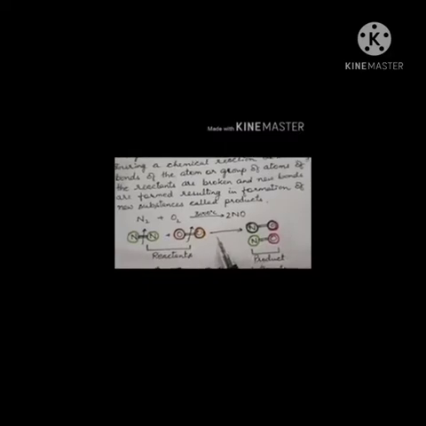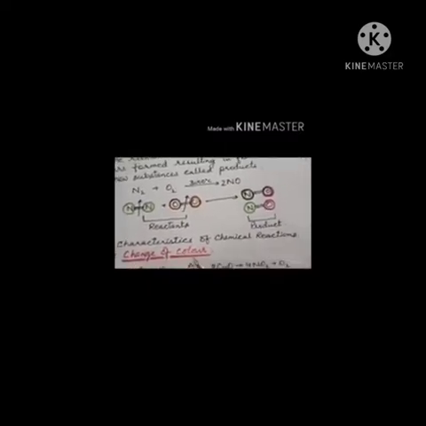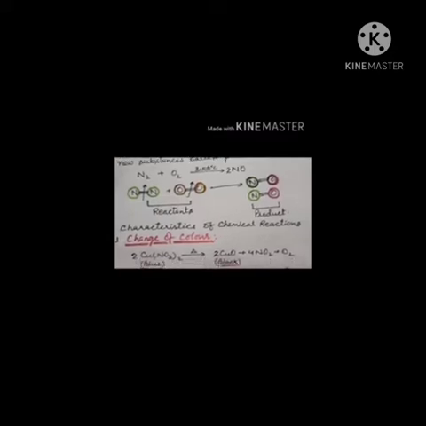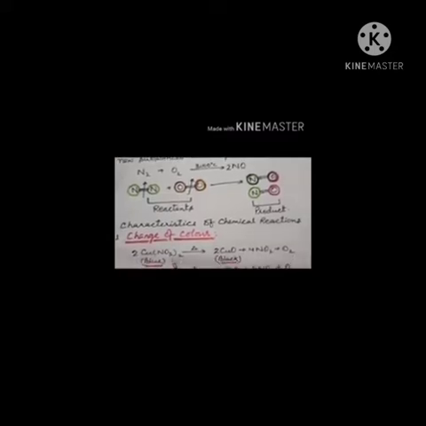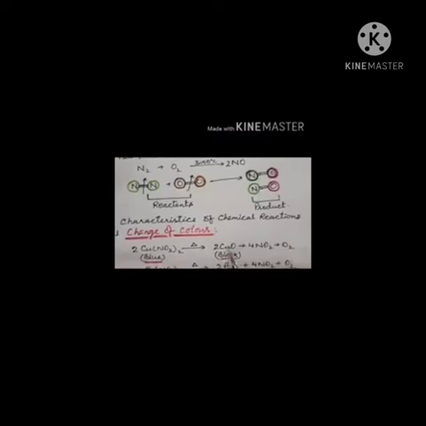Right? Now next is the characteristics of chemical reactions. There are many reactions in which there is a change in color, and because of that change in color you can easily identify the reaction. For example, when copper nitrate, which is blue in color, is heated, on heating it turns into black copper oxide and two gases are evolved, that is nitrogen dioxide and oxygen gas.